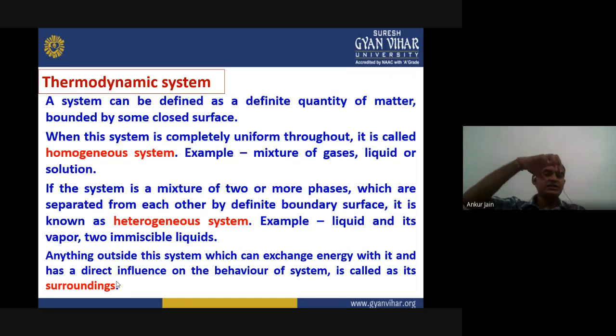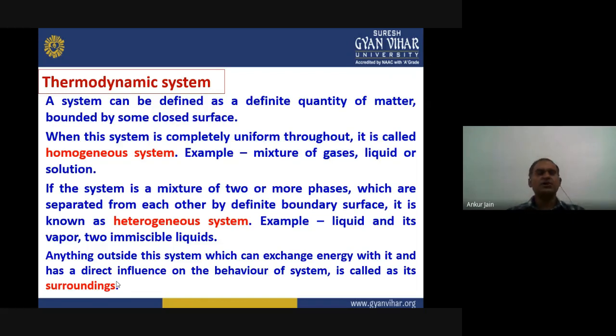We can differentiate the liquid and vapor parts very nicely. So this case is known as a heterogeneous system. Or if we mix two immiscible liquids which can be differentiated from each other, for example a high density liquid and a low density liquid, we can separate them immediately, right? So this mixture is known as a heterogeneous system.